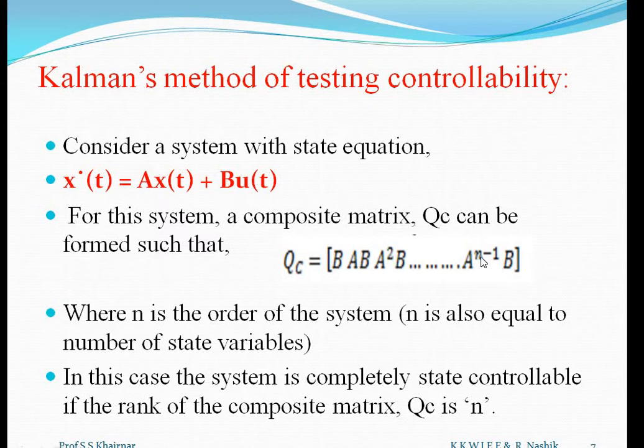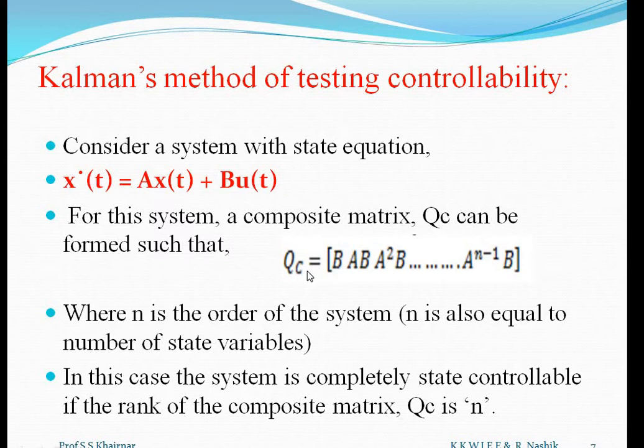If our n is 2 only, that means it is a 2 by 2 matrix or there are only 2 state variables, then how many terms will our controllability matrix QC have? It will be up to A raised to 2 minus 1 B. So 2 minus 1 means 1, so it will be AB, and at that time our QC will have only 2 columns. One will be the B matrix and the other will be the AB column. Suppose B is a column matrix. So in this way QC, the controllability matrix, can be determined. So this n minus 1 is important.